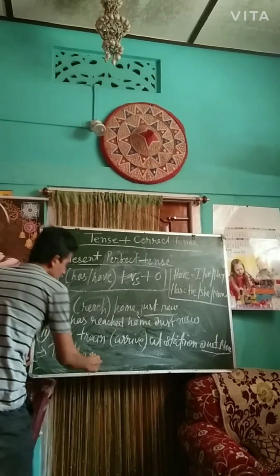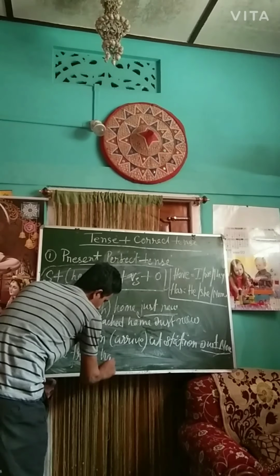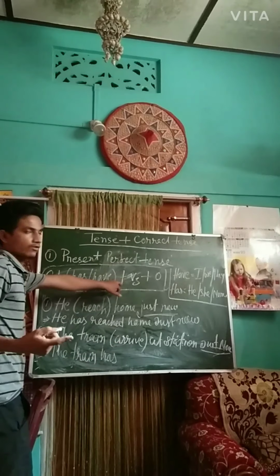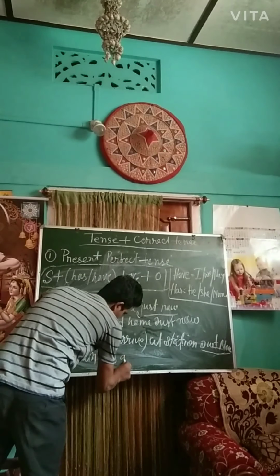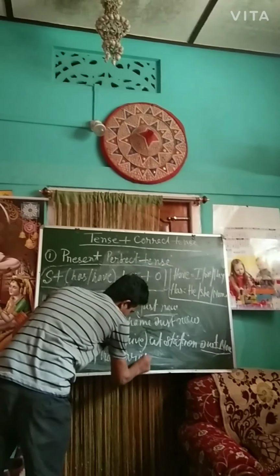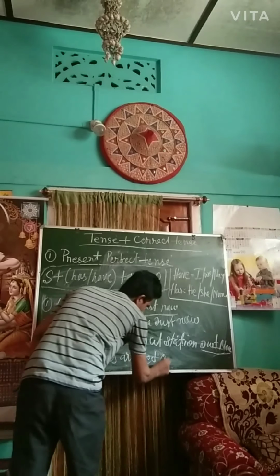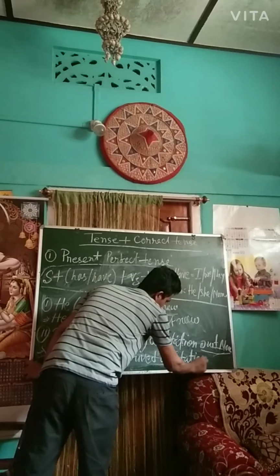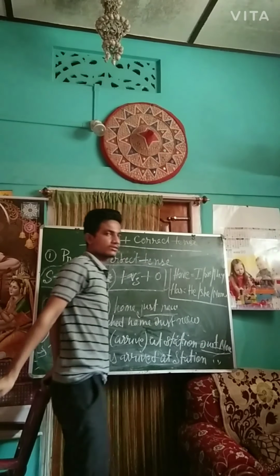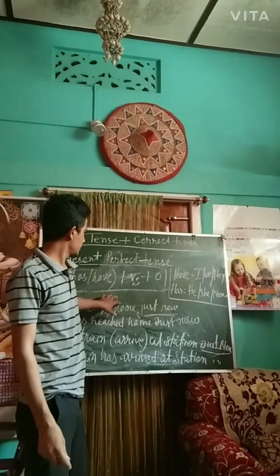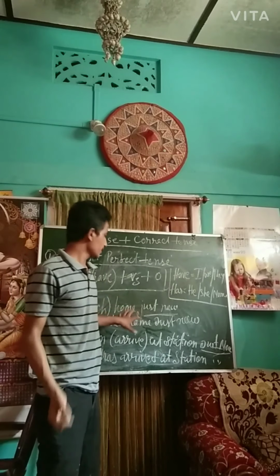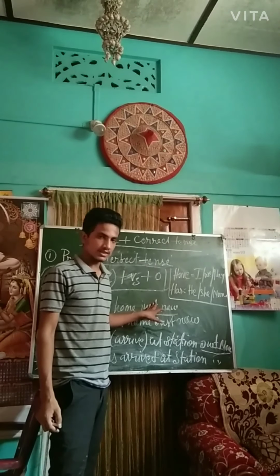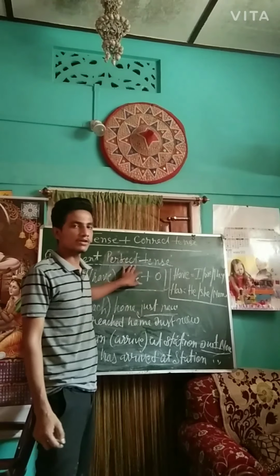The train has arrived. Verb 3 form is arrived. Arrived at the station. So whatever is given you write. So this way we can change or correct a particular sentence. Understood? This is present perfect tense.